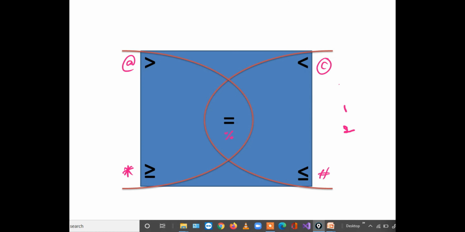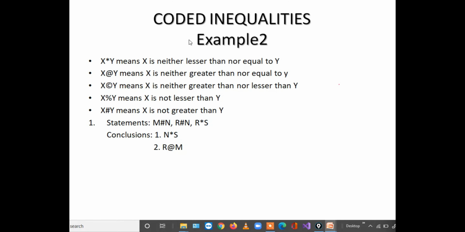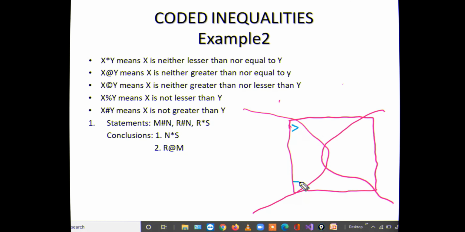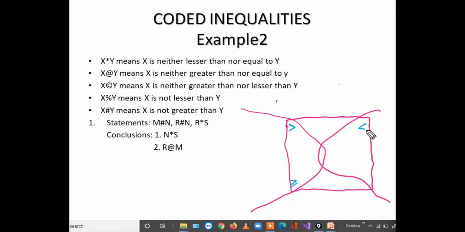Okay, practice in this way. So if you spend time in practice session, compulsory it will save you in the exam hall. Okay, we'll see next example. Coded inequalities, example 2. Right, so first we'll take the table. Greater than or equal to, less than or equal to, and equal to.